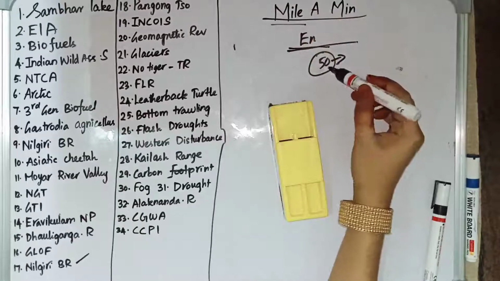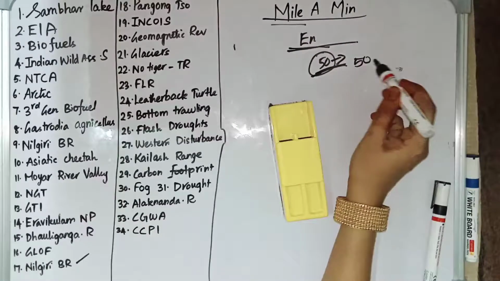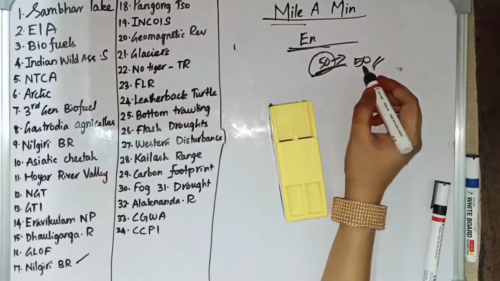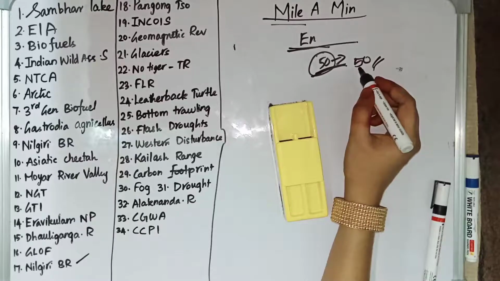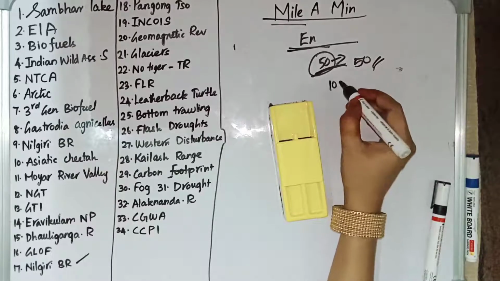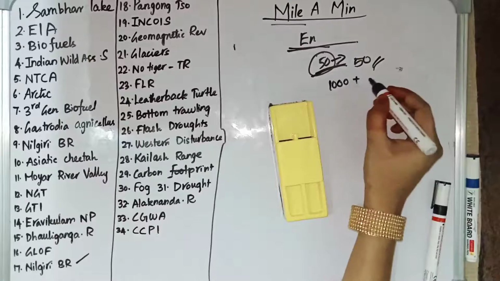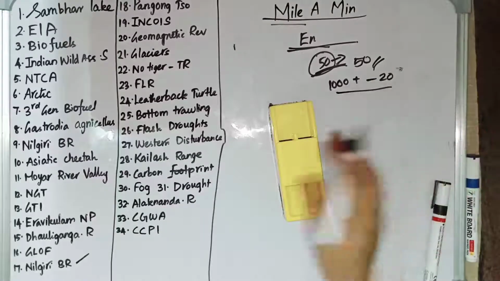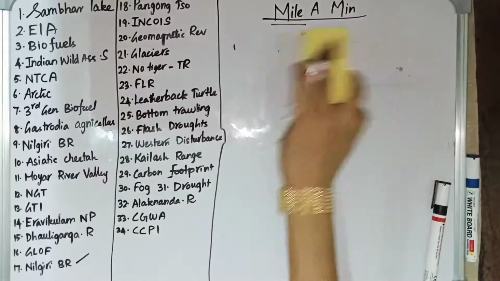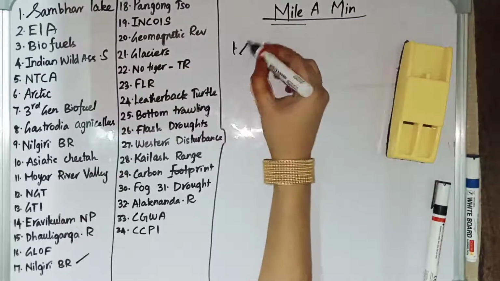Earlier we posted a video on international relations. We completed 50 current affairs from international relations, and now we are going to see current affairs from environment and ecology. We are going to complete 1000 plus current affairs within 20 days, and in this series we are going to see environment now. So let's get started. The first question is Sambar Lake.